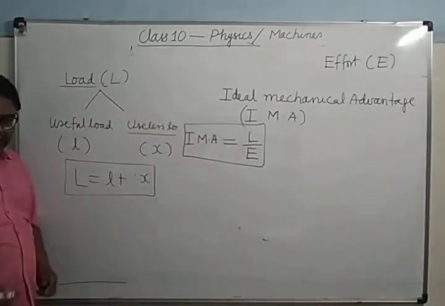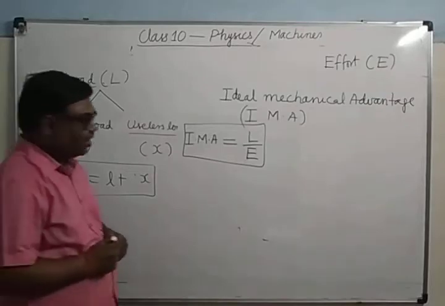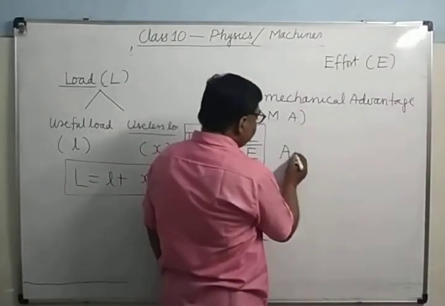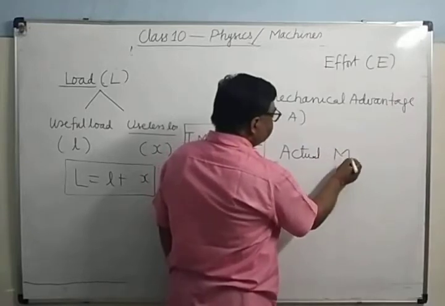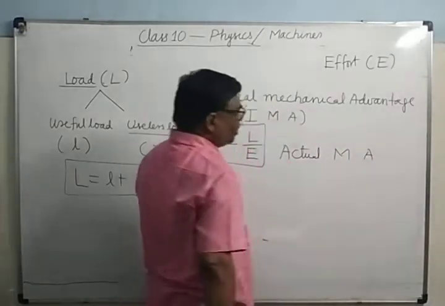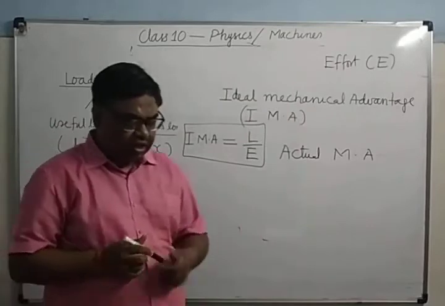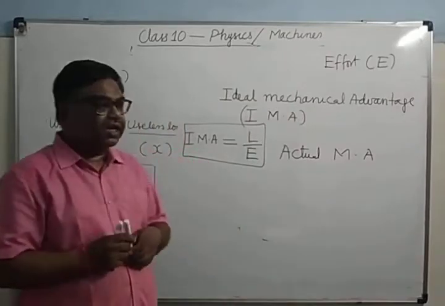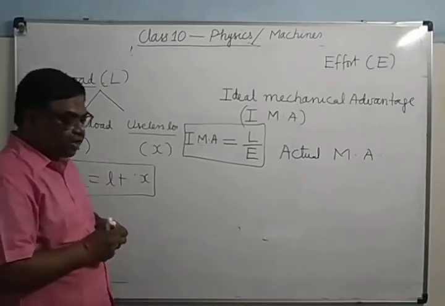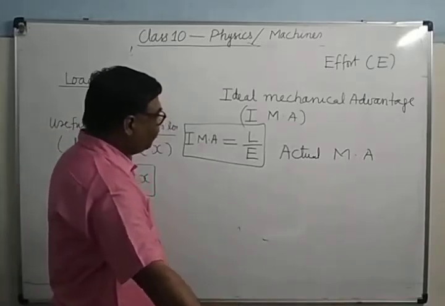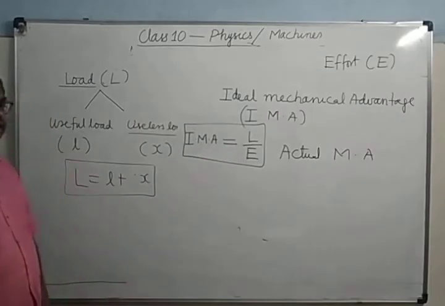Then there is a term, actual mechanical advantage. Mechanical advantage in short we write as MA. Actual mechanical advantage is defined as the ratio of the actual load lifted to the effort applied.